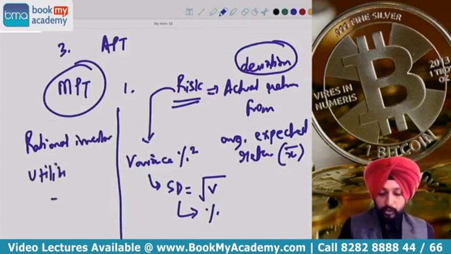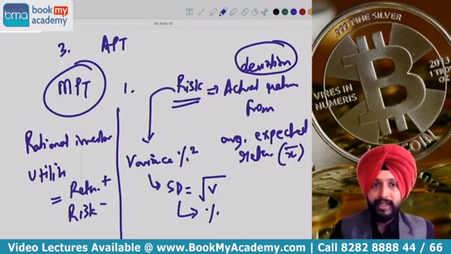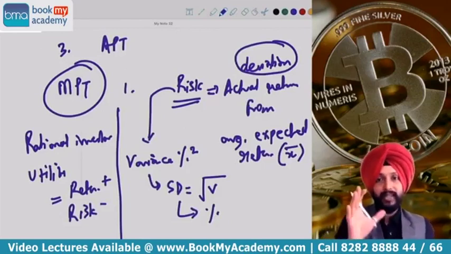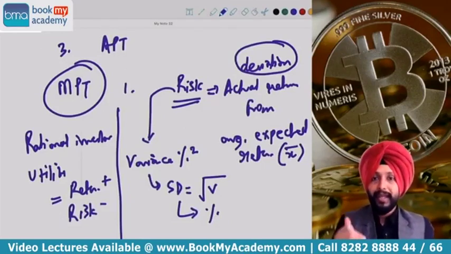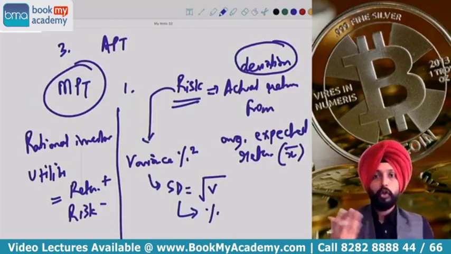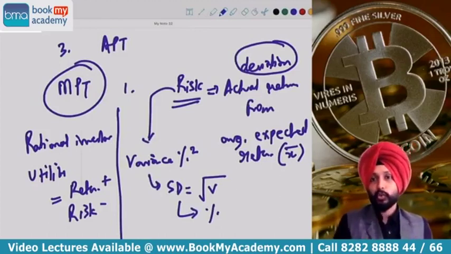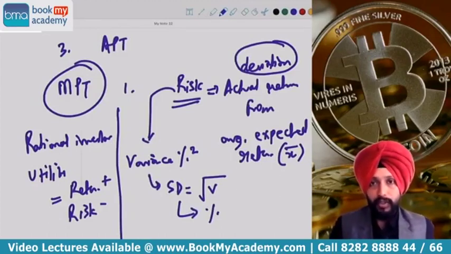We are trying to maximize utility, and this utility is a positive function of return and a negative function of risk, which means if return goes up, investors' utility will go up. If risk goes up, investors' utility will go down, which means you want to maximize the return and minimize the risk so as to create the maximum utility for an investor.